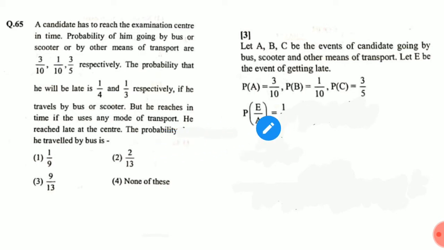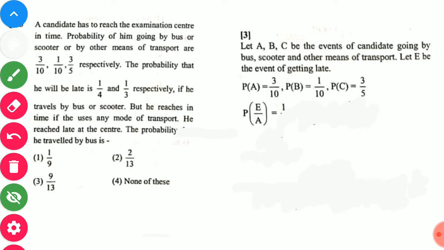Given that he is late, what is the probability that he went by bus? So we have to apply conditional probability here. P(E given A) means E, being late, given that he went by bus, which is 1 by 4.